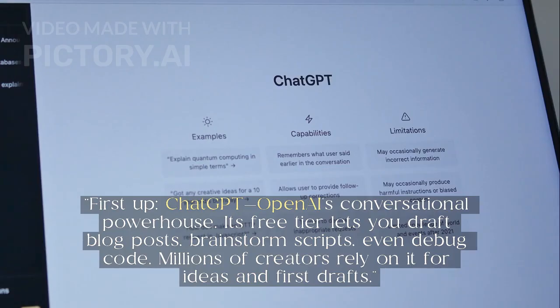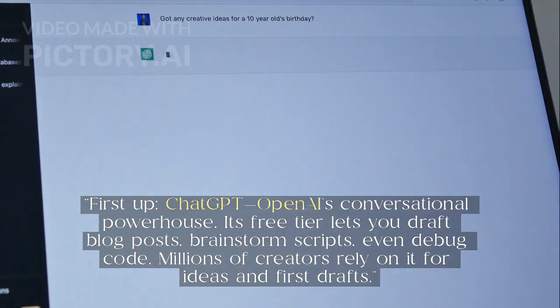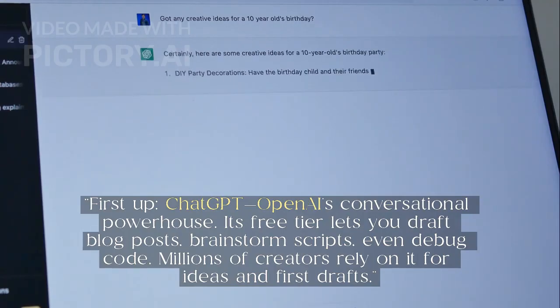ChatGPT first up. ChatGPT, OpenAI's conversational powerhouse. Its free tier lets you draft blog posts, brainstorm scripts, even debug code. Millions of creators rely on it for ideas and first drafts.